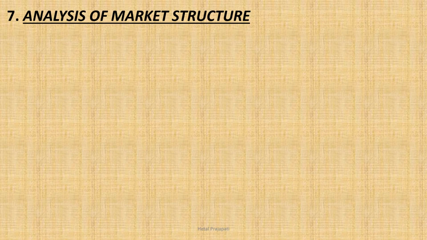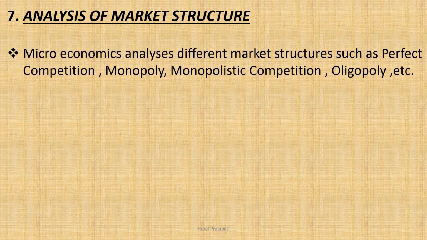Seventh point, analysis of market structure. We have to study all the information about the market structure, which kinds of market structures are there. Microeconomics analyzes different market structures such as perfect competition, monopoly, monopolistic competition, oligopoly, etc.